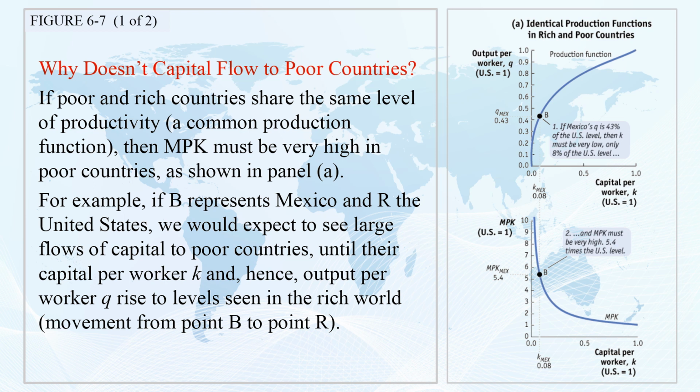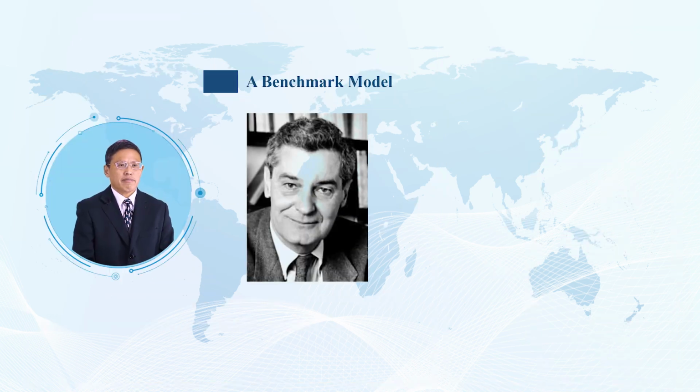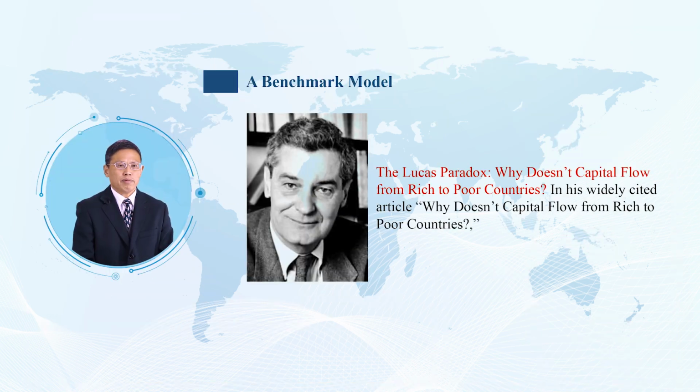The result is convergence. Then we look at the paradox. Why doesn't capital flow from rich to poor countries?